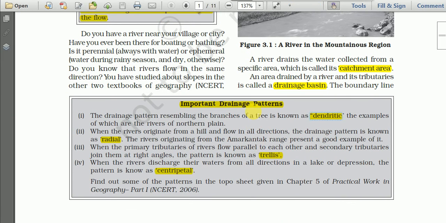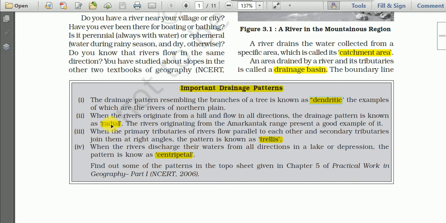So next we have the radial pattern. When the rivers originate from a hill and flow in all directions, the drainage pattern is known as radial. For example, the rivers originating from the Amarkantak Range present a good example of it. So for the radial pattern, when the rivers originate from a hill or a dome and flow in all directions, such type of drainage pattern is known as radial pattern, as you will find here.